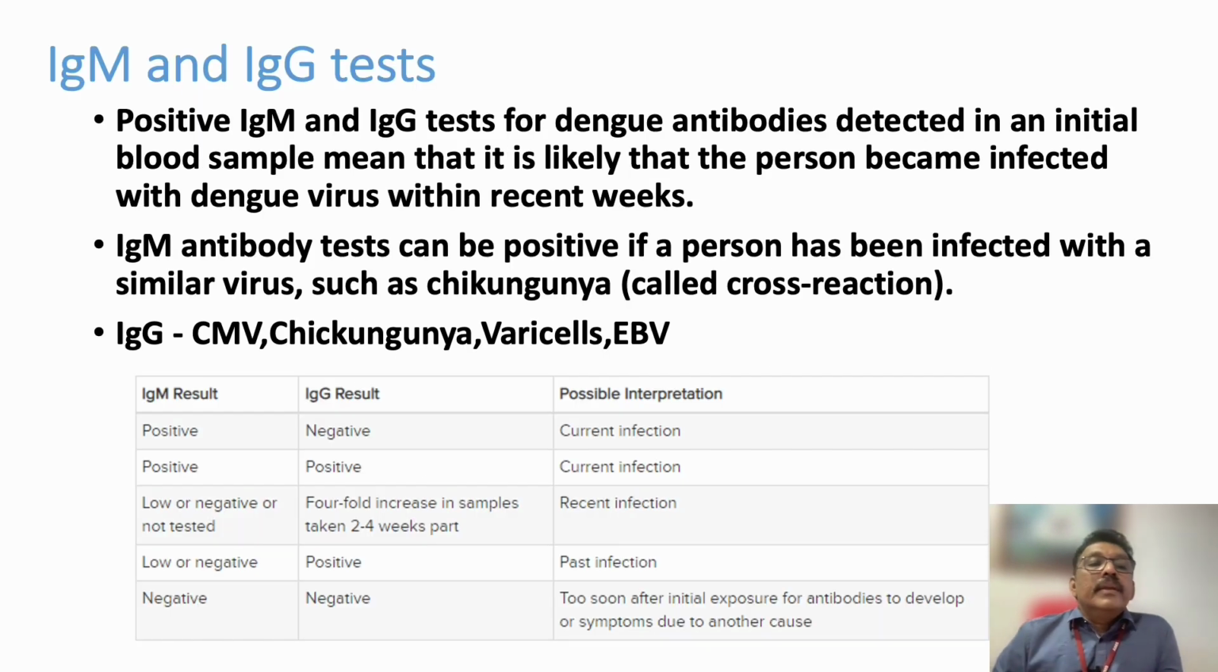Now IgM, IgG tests are very important, but we should always remember that IgM can also be positive in chikungunya. IgG can be positive in the chronic phase of dengue, and with CMV, chikungunya, varicella, Epstein-Barr virus, all these things IgM, IgG will be positive. So nowadays IgM, IgG has less value compared with NS1 antigen in dengue diagnosis, but in some centers only IgM and IgG will be available. IgM indicates acute infection, IgG indicates slightly old infection.